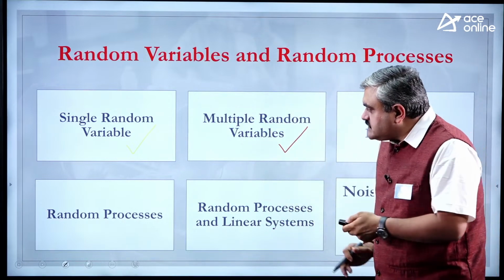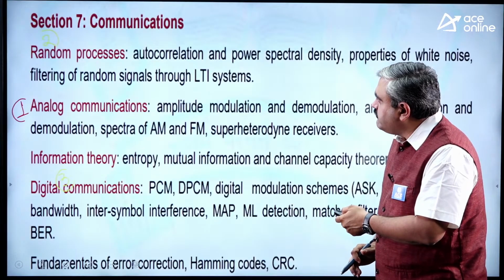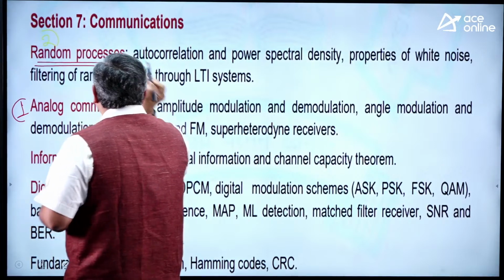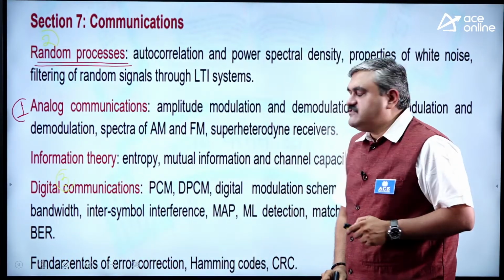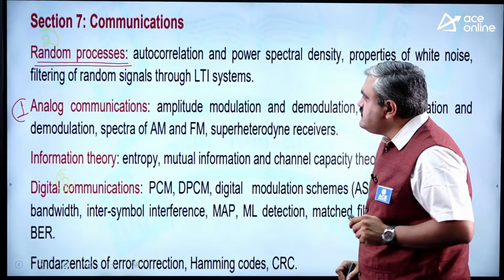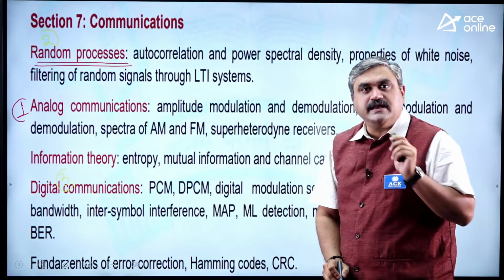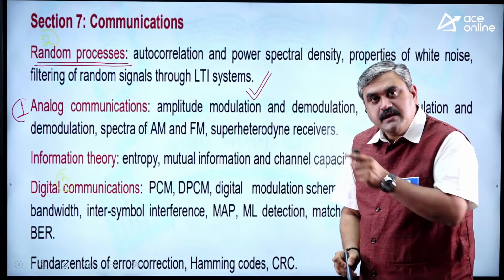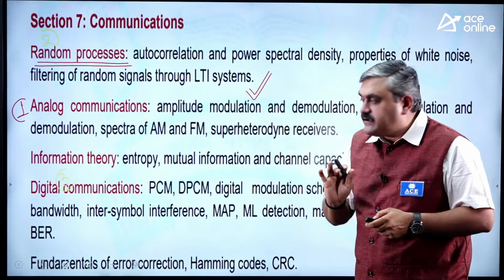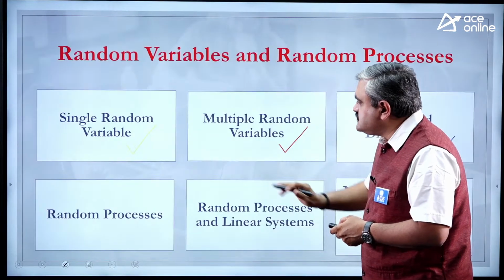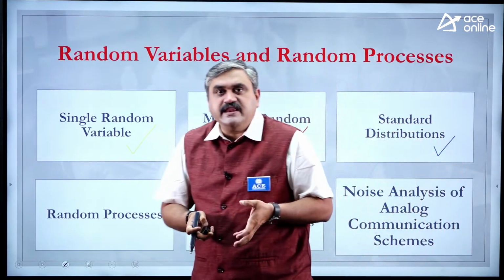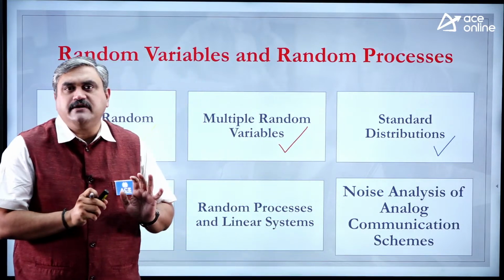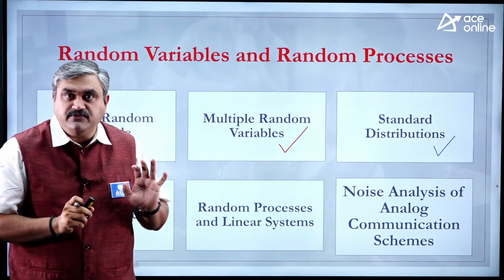Now once we are done with this, then your actual syllabus starts. So what is your actual syllabus? If you just go back to our random process, see the syllabus that is given here, how they have started this. Autocorrelation and power spectral density, what are the properties of white noise, and filtering of random signals through LTI systems. So this is our actual syllabus, which is coming under module 2 of your communication part. Now this part actually starts from here. So to understand this area, you need to focus on these 3 points. Without understanding these 3 things, you cannot understand any part. I hope this point is very clear for you.